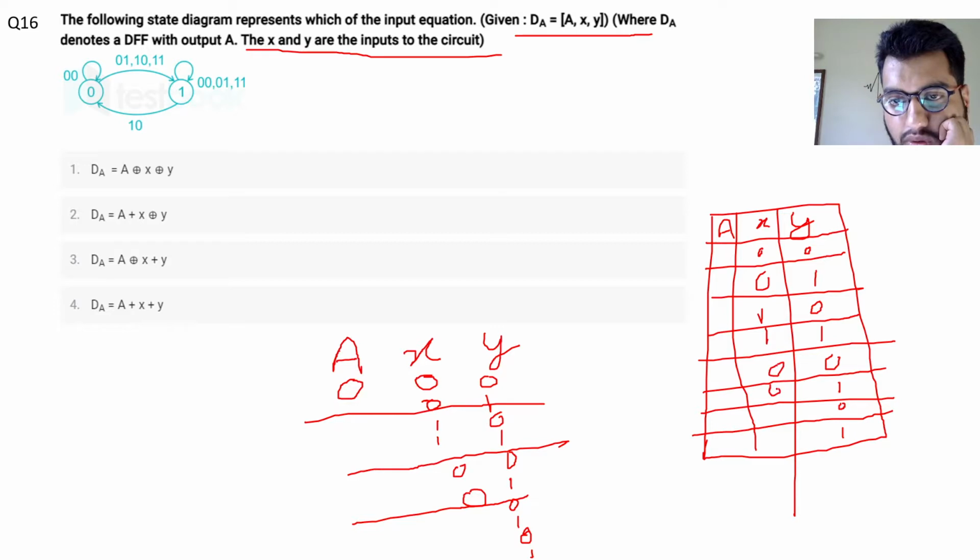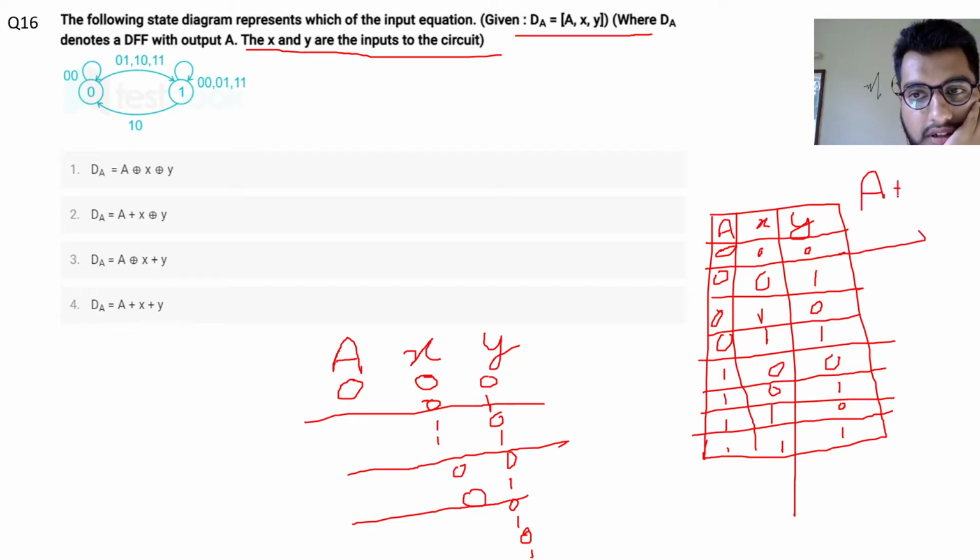0, 0, 1, 1. This is my input to the D flip flop. This is the state of the output of the D flip flop: 1, 1. So let's take a look at this. My present state is 0, and when my input combination is 0, 0, where do I go? I stay at 0. So A plus is 0.